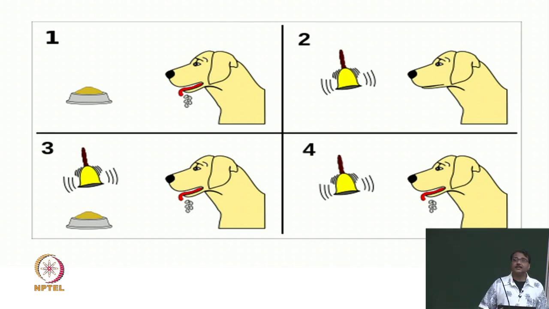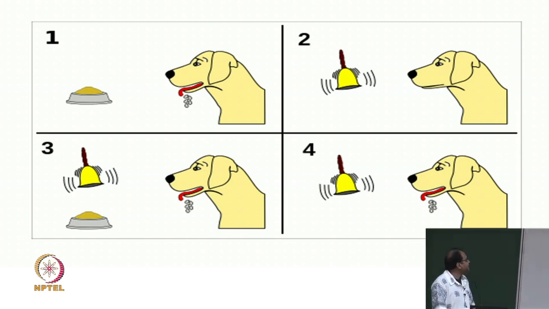So, can somebody recognize what kind of event this cartoon refers to? So, it is an experiment, a very famous experiment in the field of psychology, an experiment by Pavlov, and this dog is famously called Pavlov's dog, right.